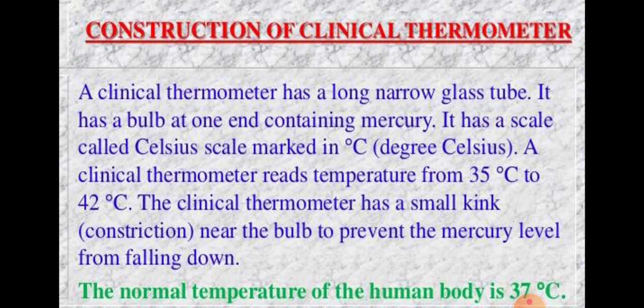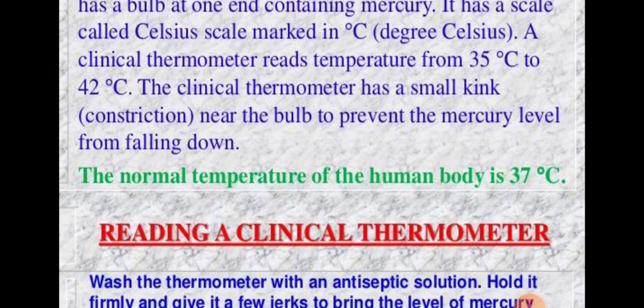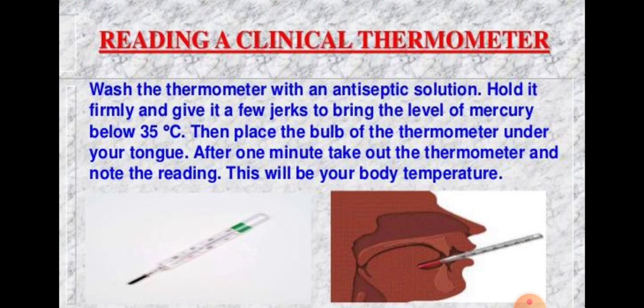Now some precautions. What are the precautions? The clinical thermometer should be washed before using, and before using it we should ensure that the mercury level in its tube is below 35 degrees Celsius.